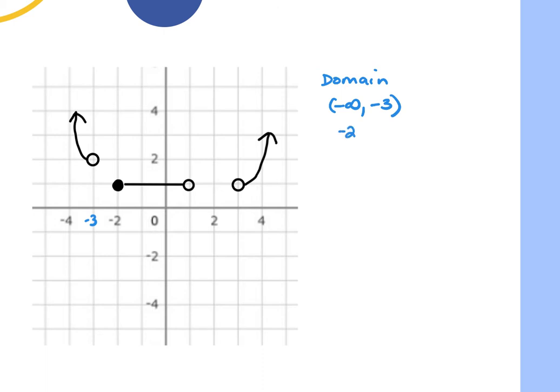-2. Does it get a bracket or parentheses? Bracket. And it stops at what? 1. And that one gets? Parentheses. Good. And then it stops and it starts again at 3. Bracket or parentheses? Parentheses. And it goes to? Positive infinity.